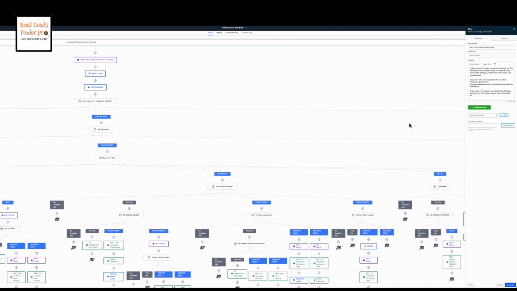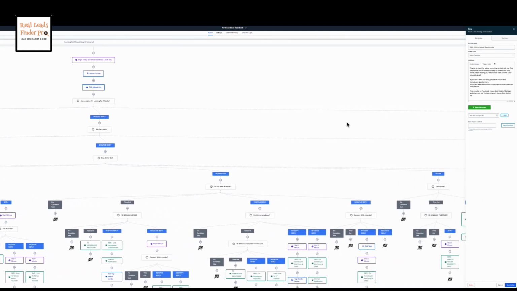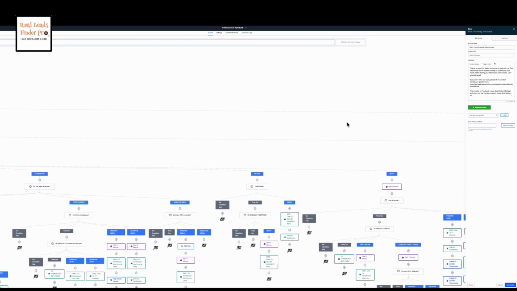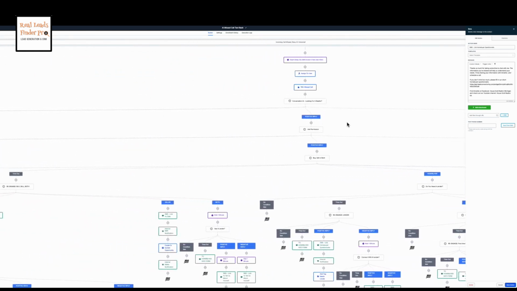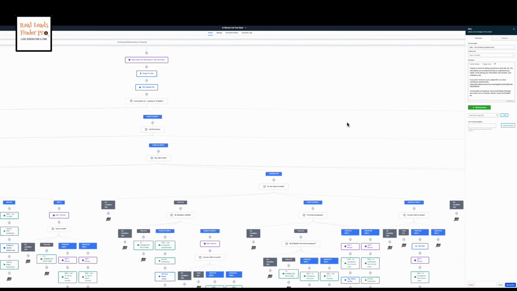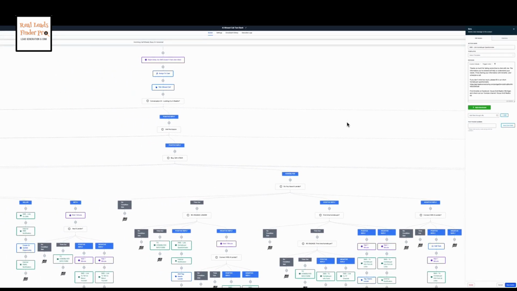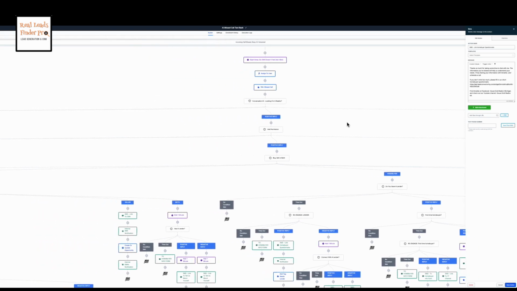In the meantime, the AI bot is conversing with your lead and identifying their needs, filtering out what kind of buyer or client they may or may not be for you. Do they need urgent care, or do you want to put them on a long drip campaign because they're not quite ready to act? All of this can be done, and this is already done for you. This is included in the system, saving you hours and hours of time and trouble.